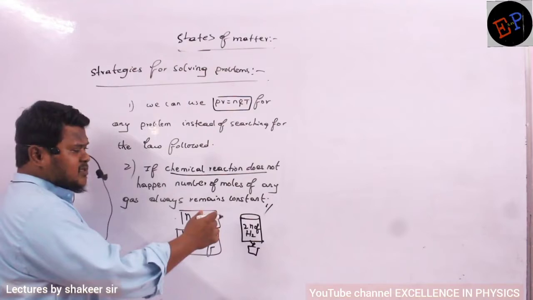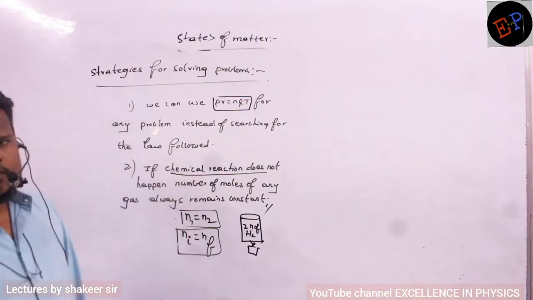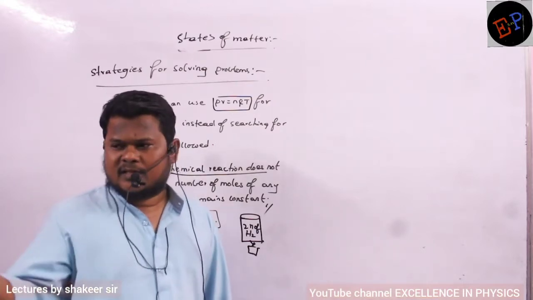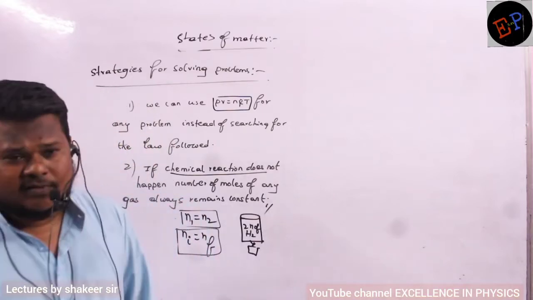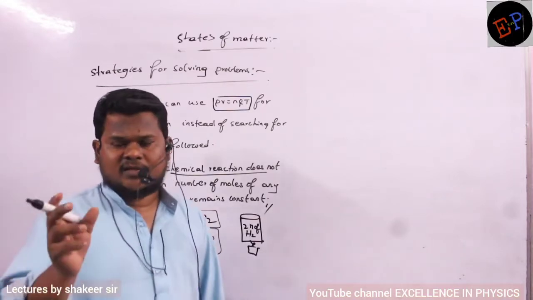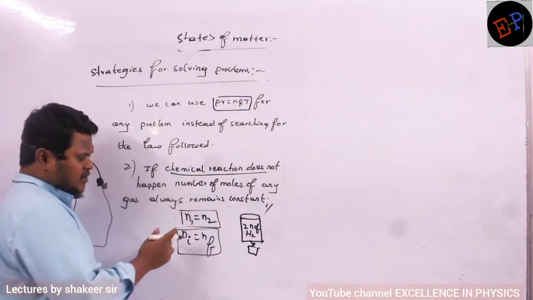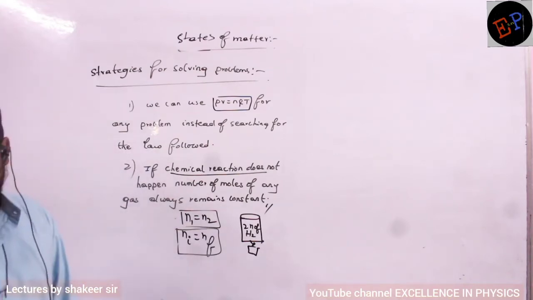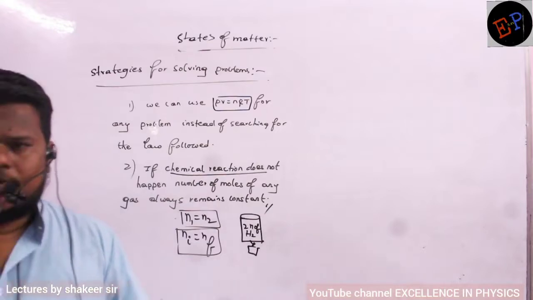But the number of moles will change in which condition? Only when a chemical reaction happens, then we have to consider the delta Ng value. What is meant by delta Ng? It is the change in number of moles of products minus number of moles of reactants in gaseous form. That is called delta Ng. But as long as a chemical reaction is not happening, the number of initial moles of gas is equal to the number of final moles of the same gas. So based on this technique, now we are going to solve some problems.